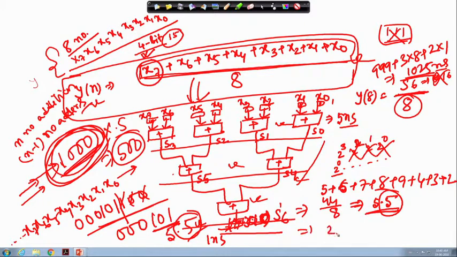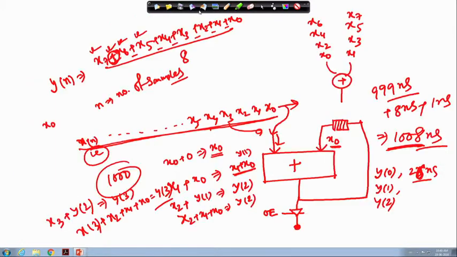So total 2 plus 3 into 8 nanosecond. The samples y0, y1, y2, y3, y4 I get after this 26 nanosecond in each case. After running all this process, I get the corresponding value at 1008 nanosecond.